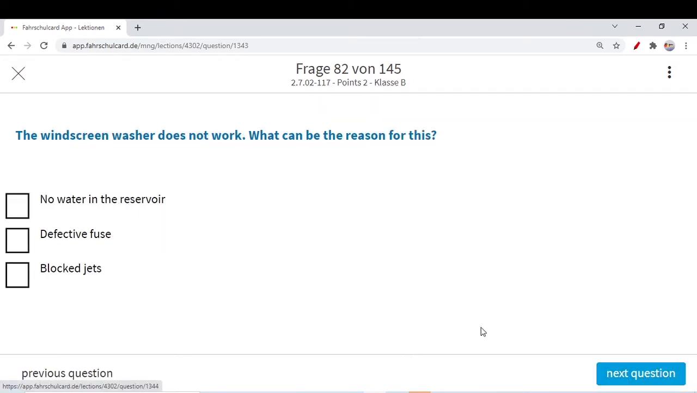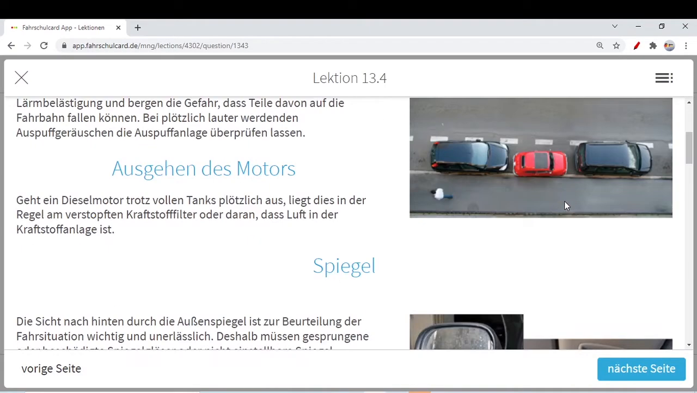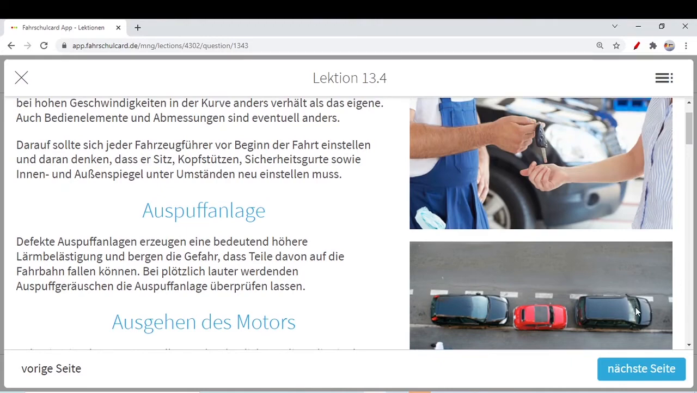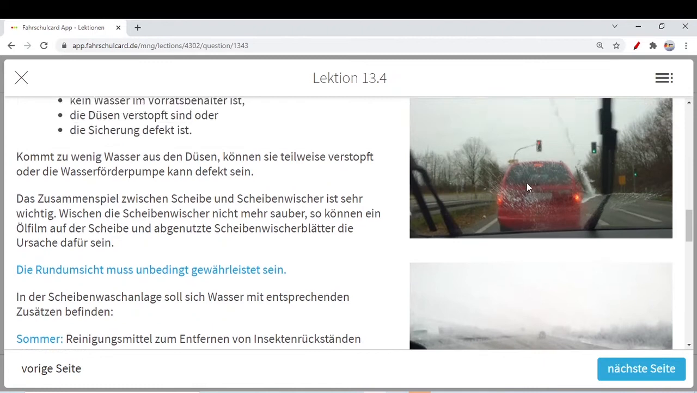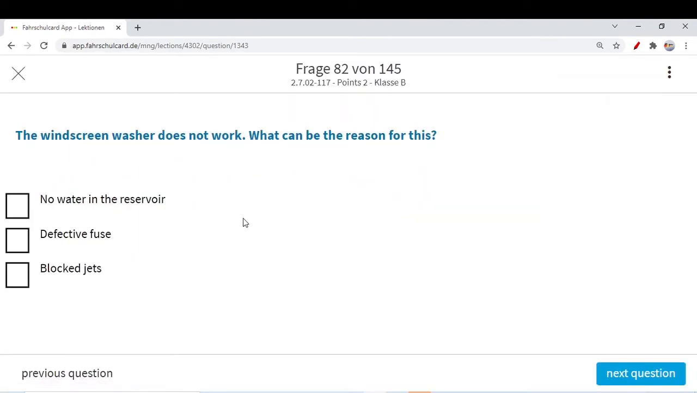Renew your glass. Next question, the windscreen washer does not work. What can be the reason for this? If I can show you, I think many of you already know, we have this windscreen washer, like the wiper and water coming on the windscreen like this. It is not working. What could be the reason? No water in the reservoir. It is possible. No water is there, that's why it is not working.